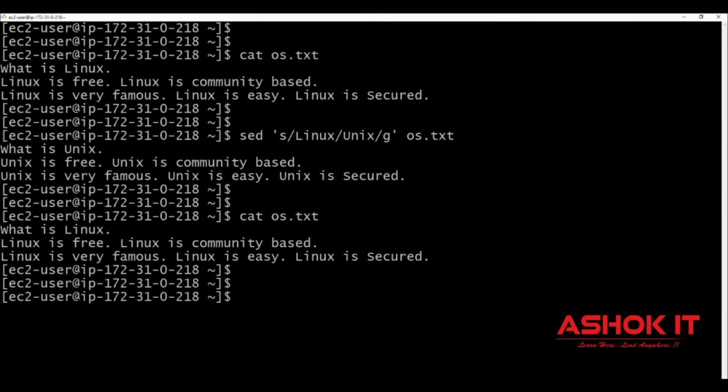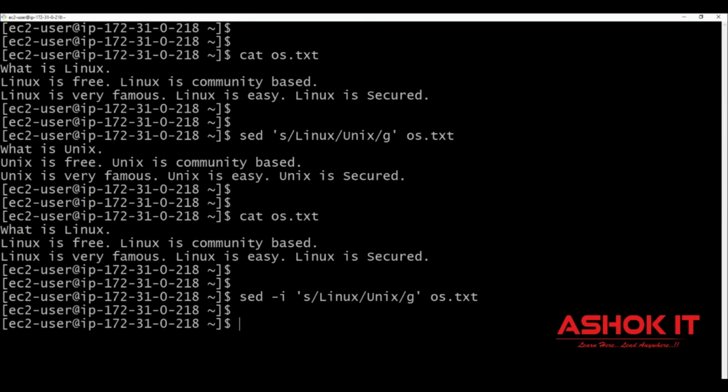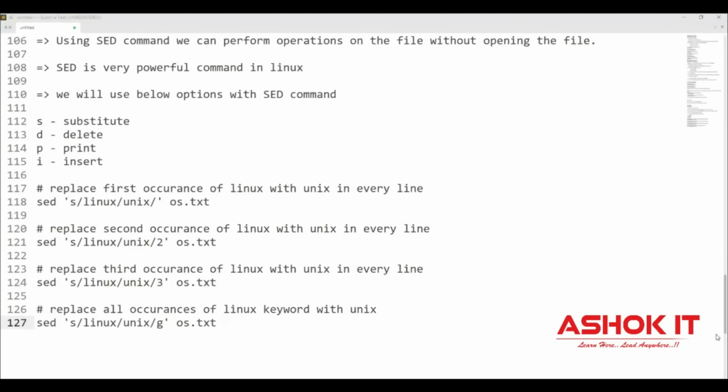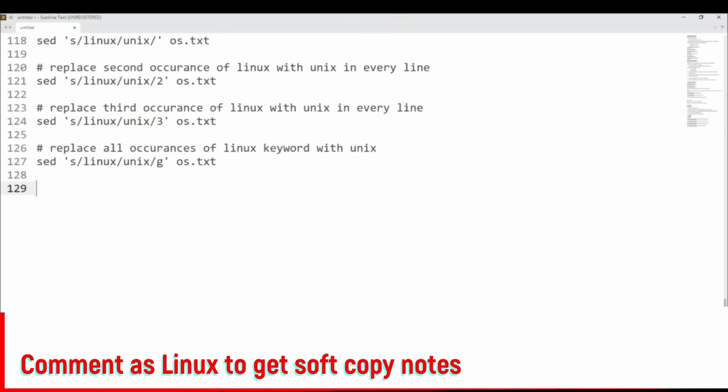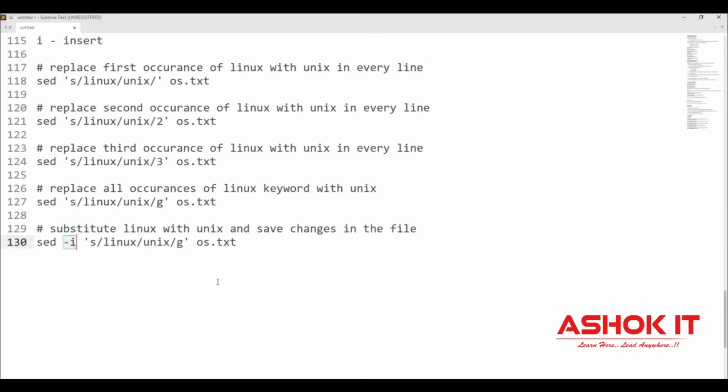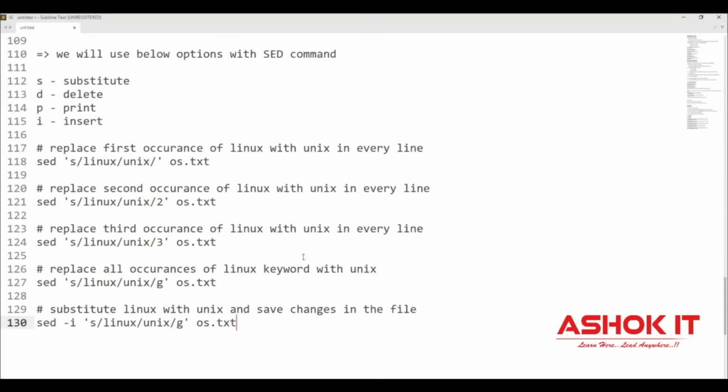Sir, how to make the changes in the original file also? Then you need to pass one argument called -i. So whatever substitute operation we are doing, that should reflect in the original file also. Then you can use this -i. Now output is not coming, but if you see the original file, wherever the Linux keyword is available, all the occurrences are replaced with the Unix keyword. So if you want to substitute Linux with Unix and replace that in the original file, then use the sed command with -i. If you don't use this -i, it will just process the data and print the output on the console without making changes to the original file.